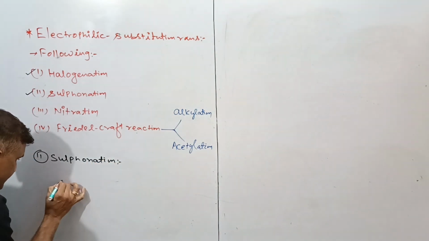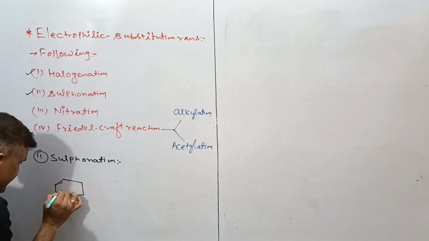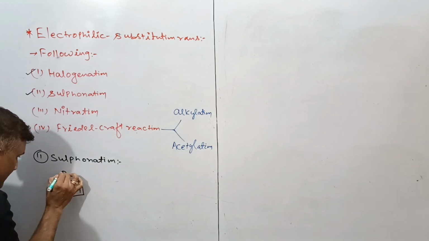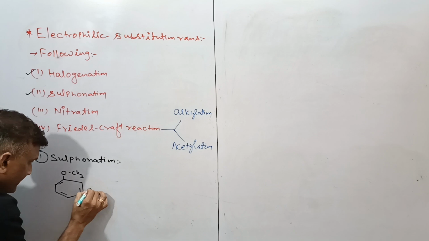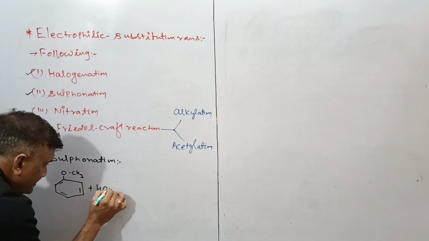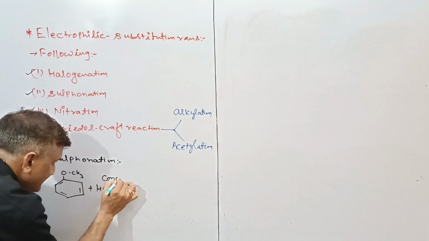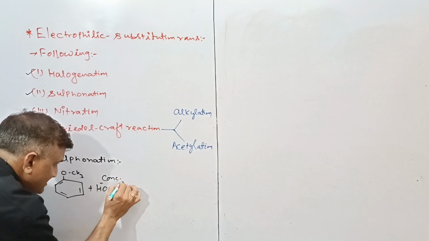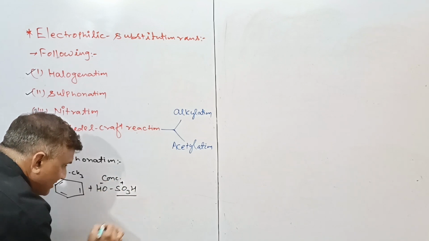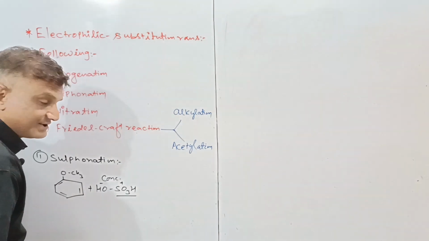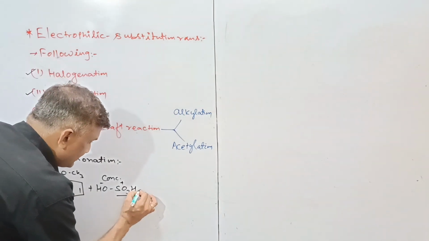For this we take anisole, OCH3, with concentrated H2SO4. We can write it as follows: OH, minus SO3H plus as the electrophile. Here there will be an attack of SO3H plus.